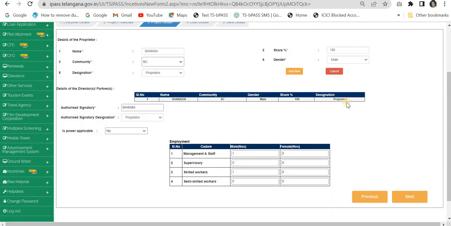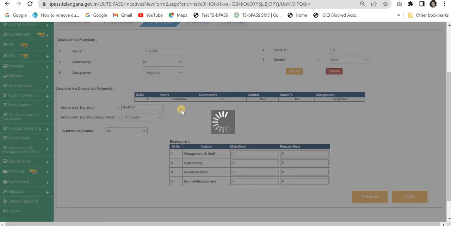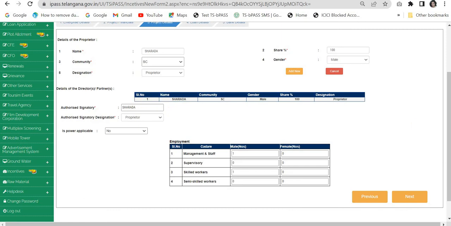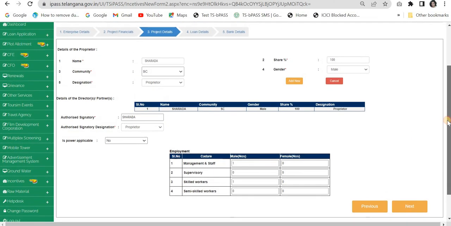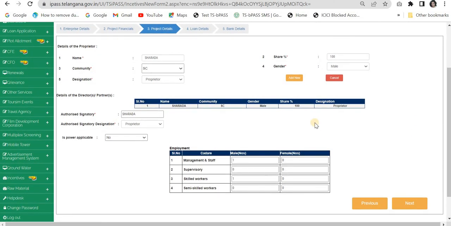See, I've already added it here, it is appearing, so I'm just cancelling it. See, one more thing, I've already told you, once you move forward with the application part, there is no edit option. See, I've already filled Sharada SC mail 100% share, proper, right? There is no option to delete and make an edit.